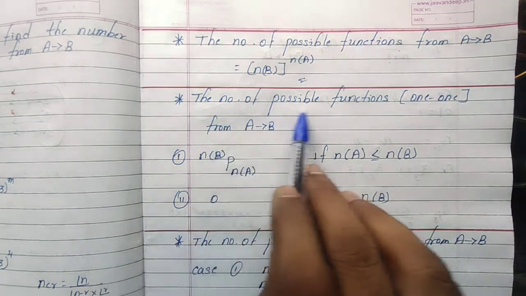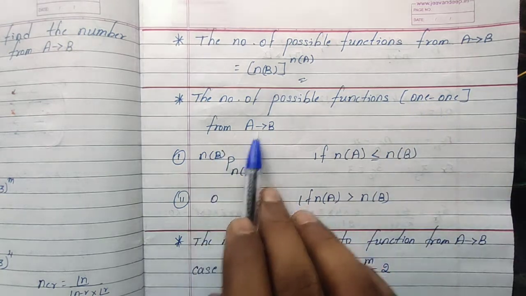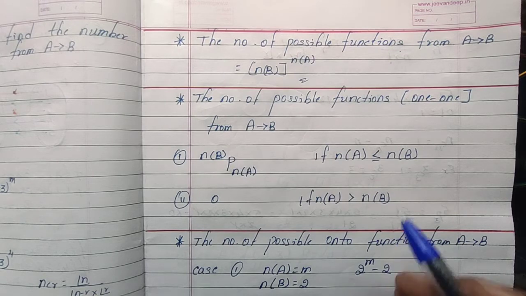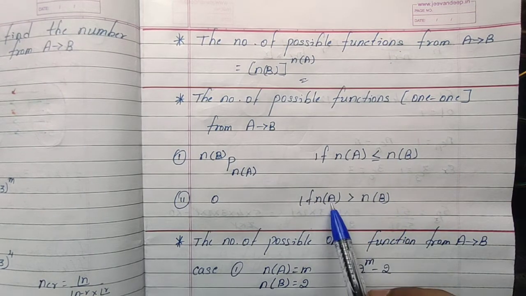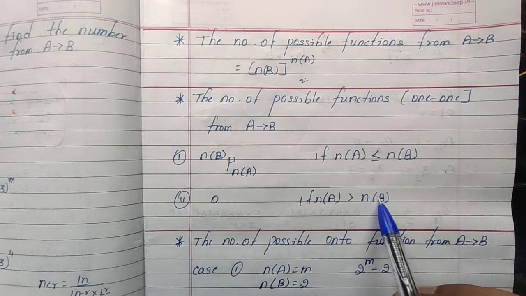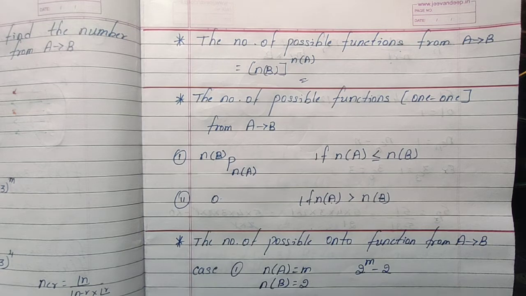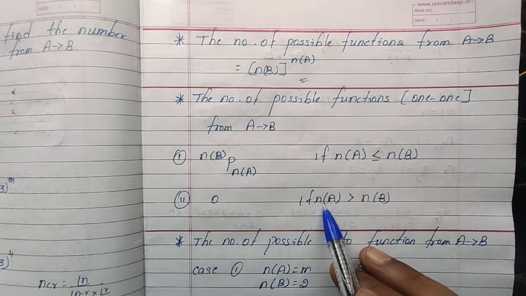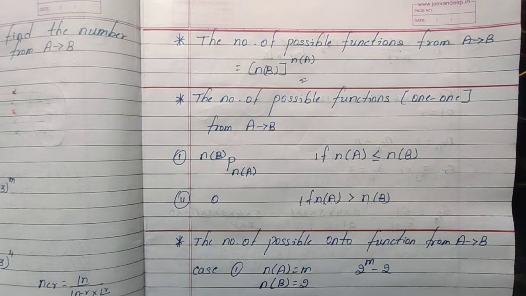Next, the number of possible functions when the function is 1 to 1 from A to B. How many possible 1 to 1 functions can we find? There will be two conditions. If the number of elements of set A is more than the number of elements of set B, then there is no 1 to 1 function, because the number of elements of A is greater, which means it will be a many to 1 function.